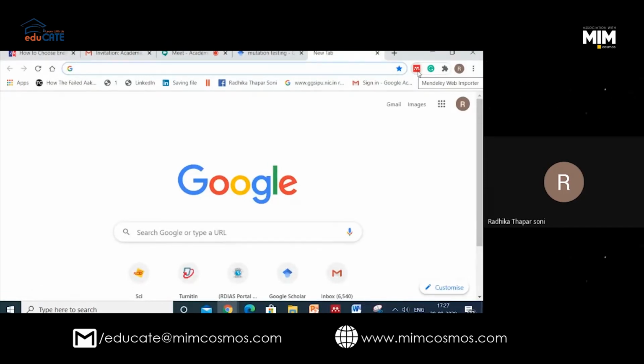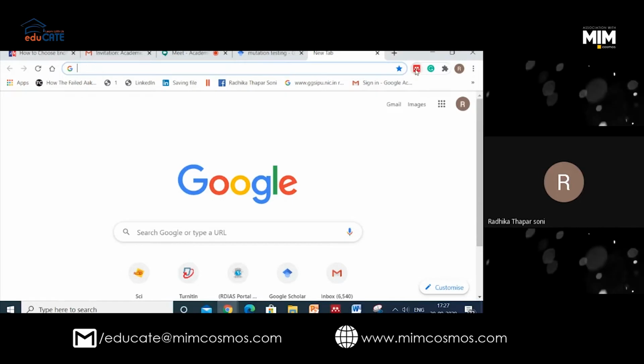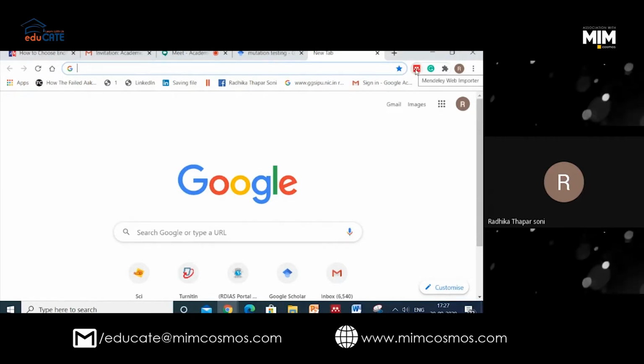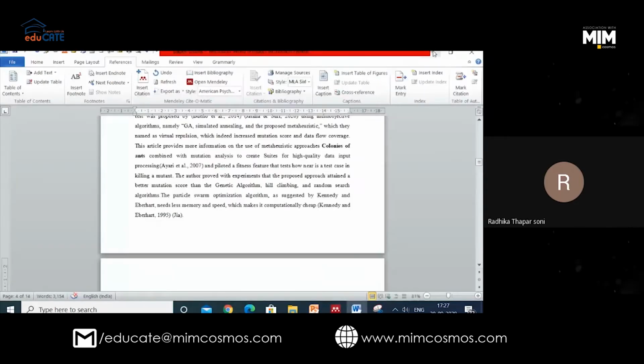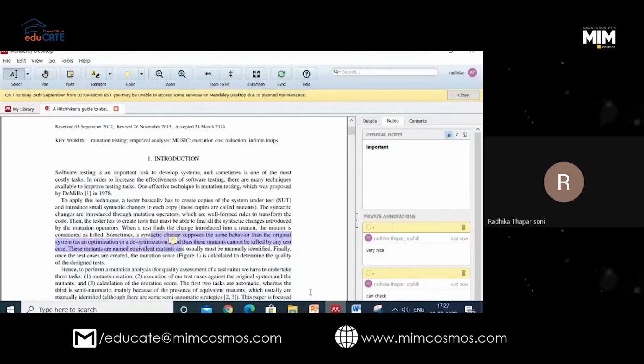When you get these two things, only then can I start my workshop. First of all, you should have got this web importer on your browser, whatever browser you have. If you have Explorer, Firefox or Chrome, as soon as you download the web importer, it will come here as a plugin on your web toolbar. And the second thing is you should have this desktop version also.